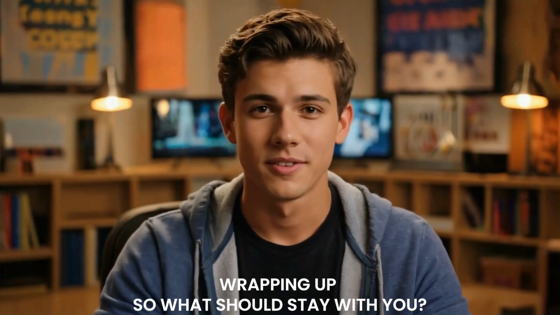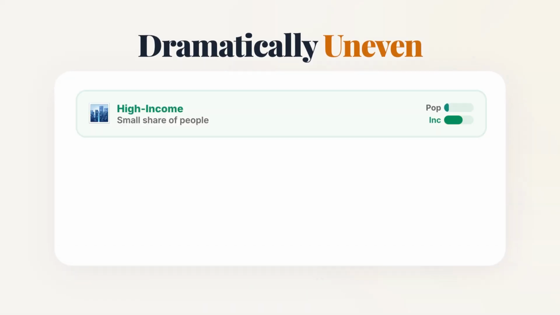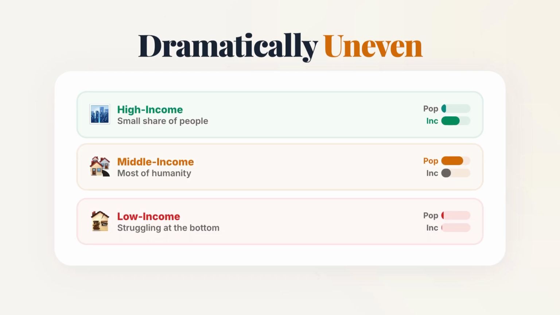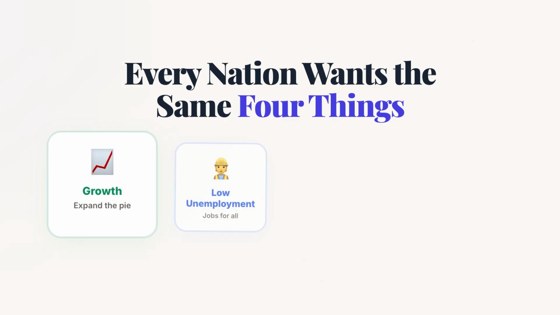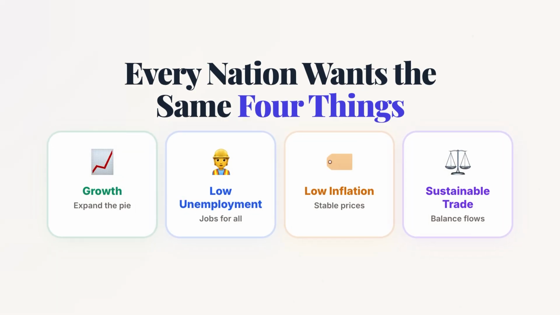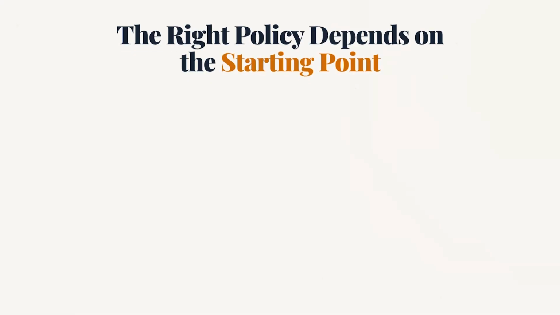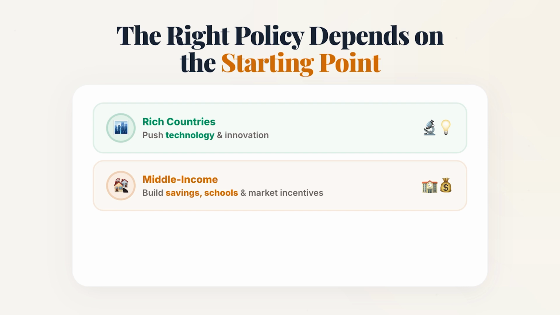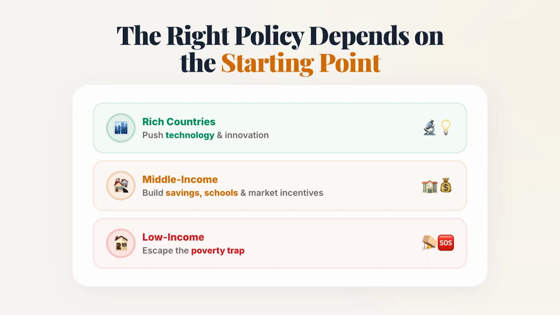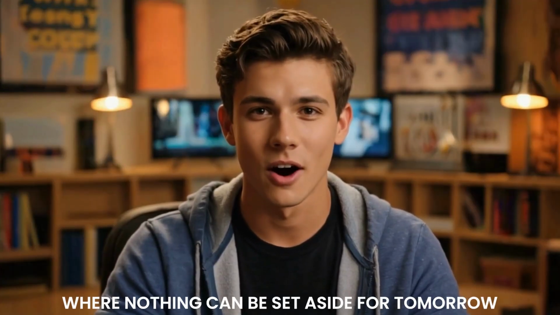So what should stay with you? The world economy is dramatically uneven. High-income countries hold most of the income with a small share of the people, and most of humanity lives in the middle-income tier. Every nation wants the same four things: growth, low unemployment, low inflation, and sustainable trade. But the right policy depends entirely on the starting point. Rich countries push technology. Middle-income countries build savings, schools, and market incentives. Low-income countries fight to escape a poverty trap where nothing can be set aside for tomorrow.